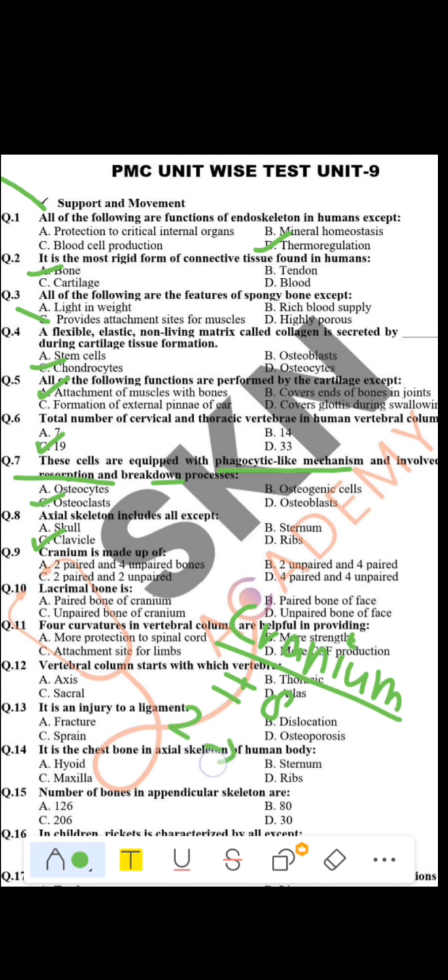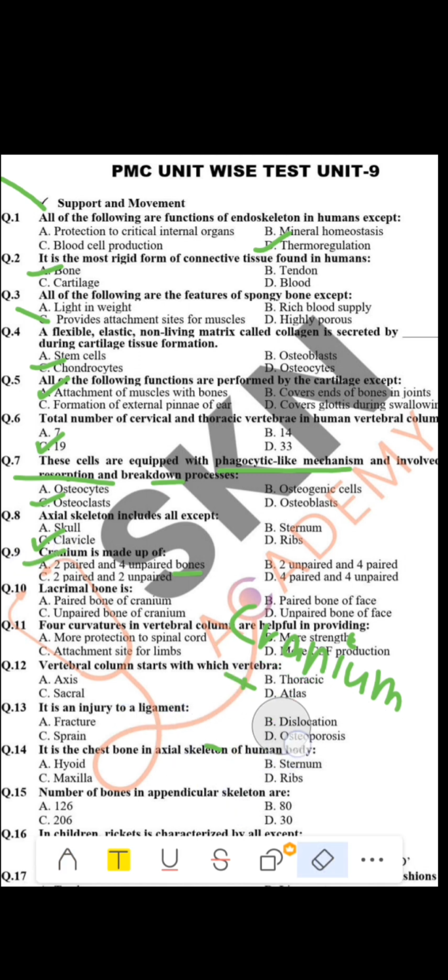2 bones are in pair. First is parietal, which is in pair, and the other is, we can say, frontal, occipital, parietal, and the bone which is near to our ear, that is also in the paired form. I don't remember the name. And 4 are unpaired bones, which is first frontal, then occipital, and 2 other bones. Okay, so option A is correct. 2 are in the paired form and 4 are in unpaired form. Okay, did you get it?